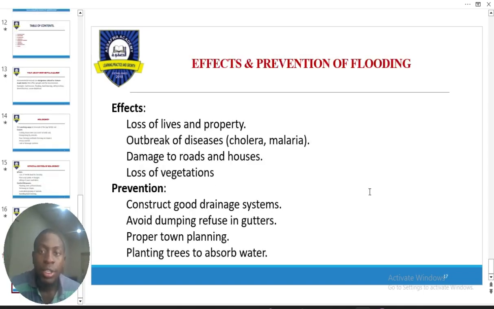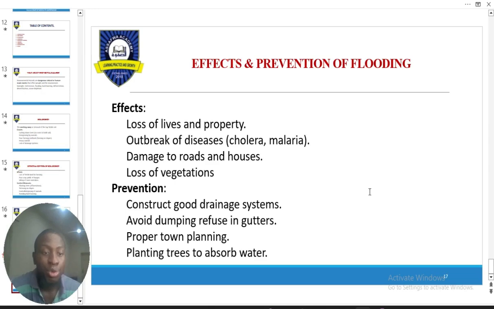Now, effects and prevention of flooding. These are the possible effects of flooding. Loss of lives and property. Believe you me, you can lose a good number of lives as a result of flooding. For example, look at the Mokwa flooding, look at the Kogi flooding, and the rest of it. Outbreak of disease,